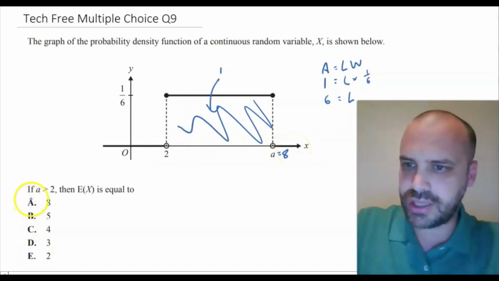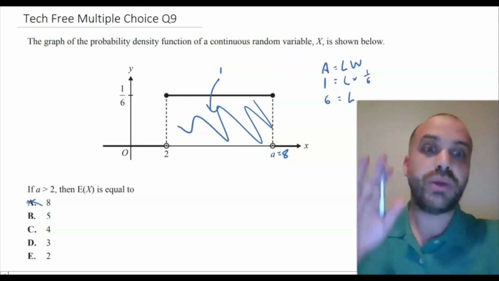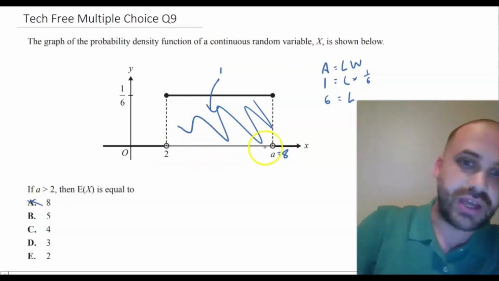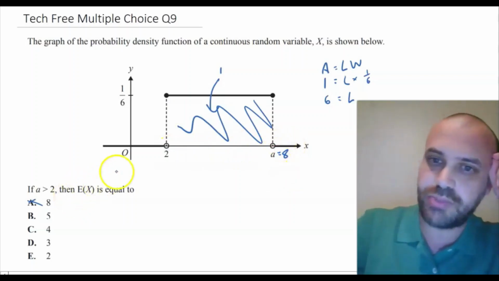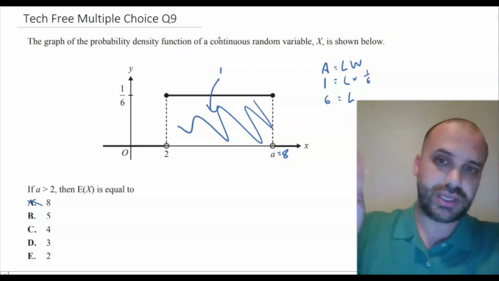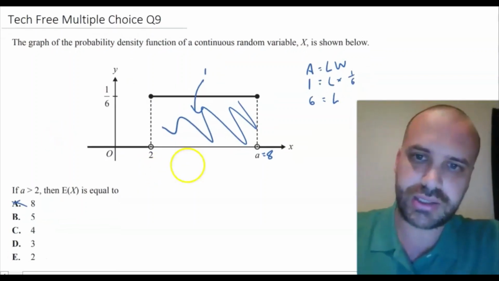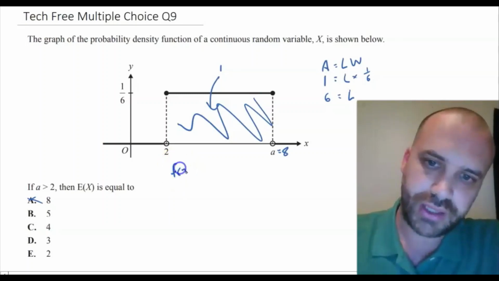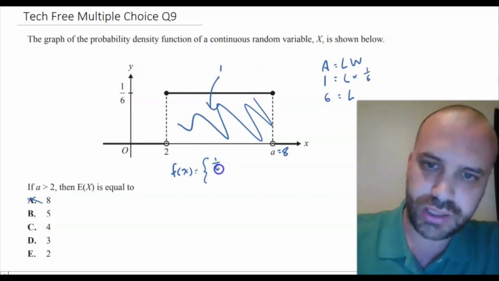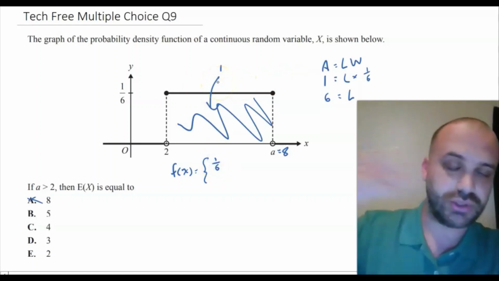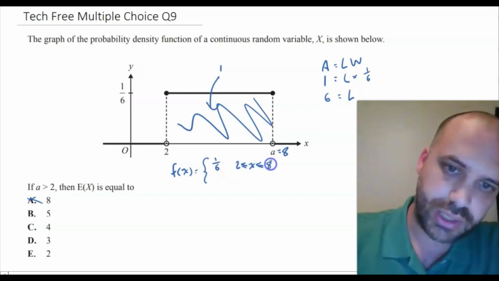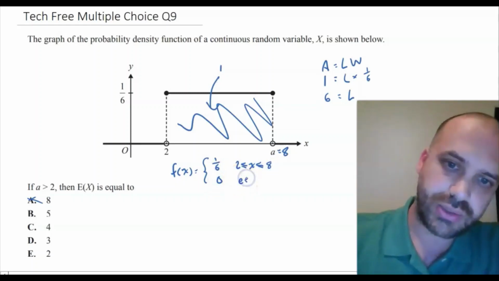Alright, I think one of the answers is 8, so we can get rid of that one because we don't want to know what A is. It says if A is greater than 2, in other words if A is over here, what's the expected value of this probability density function? Because it's a probability density function, we can write it as f of x equals 1/6, because it's just a horizontal line. So 1/6 where 2 is less than or equal to x, which is less than or equal to 8, and 0 elsewhere.